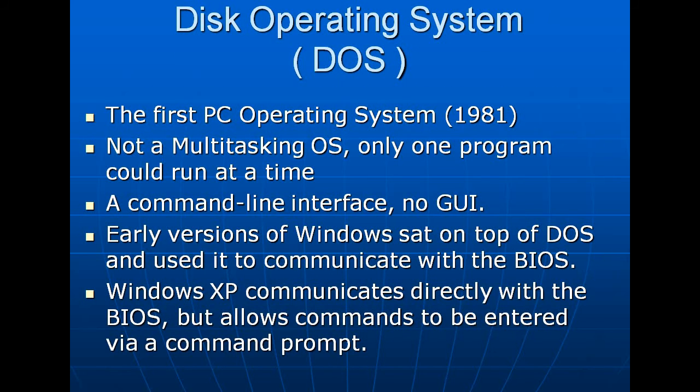Next, the DOS operating system. It is a command-based operating system, and it is a single-user operating system. The first PC operating system, introduced as DOS in 1981, is not a multitasking operating system. Only one program could run at a time in DOS. It has a command line interface, no graphical user interface, only a command-based operating system. Only some commands are given to the operating system, and it carries them out.